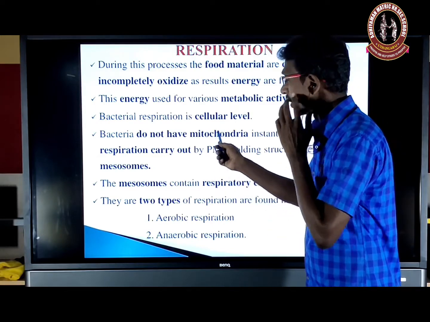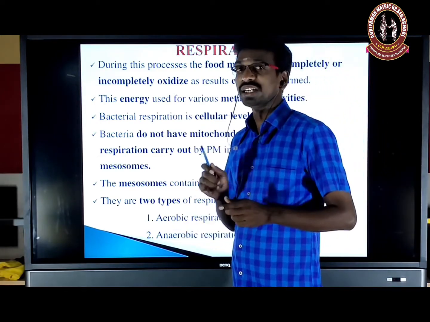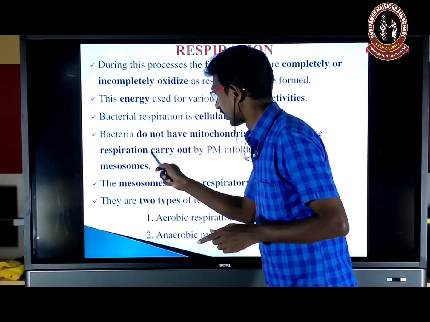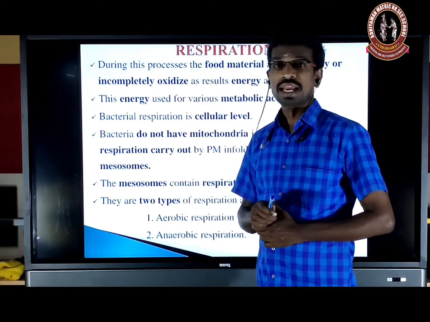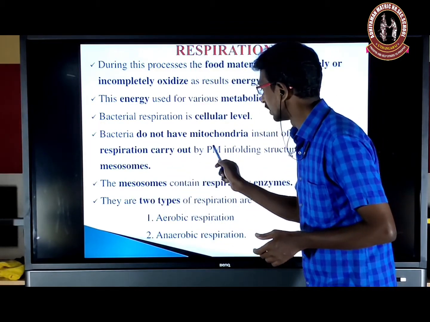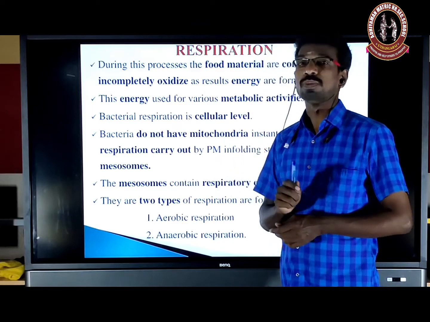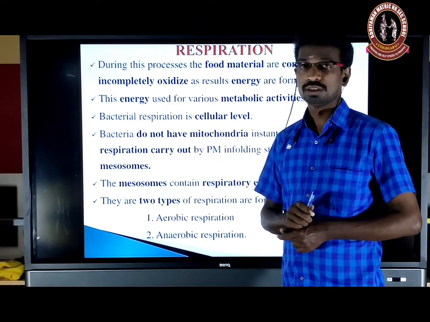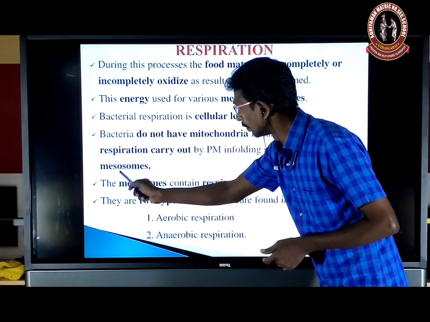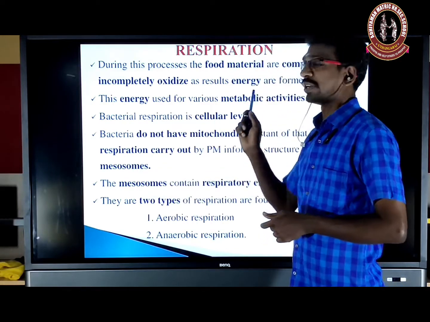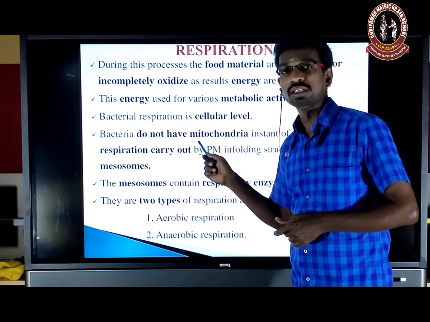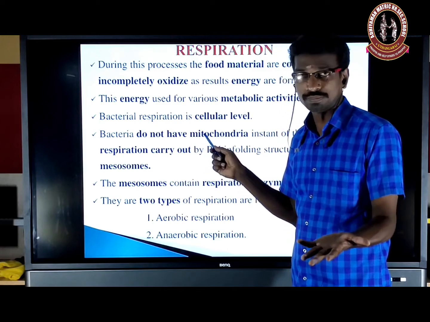And the mitochondria is absent in bacteria. Instead of that, the mesosome is present. Actually, the mesosome is a localized infolding structure of the plasma membrane. So the mesosome resembles a mitochondria. What is the role of mitochondria? It produces energy.